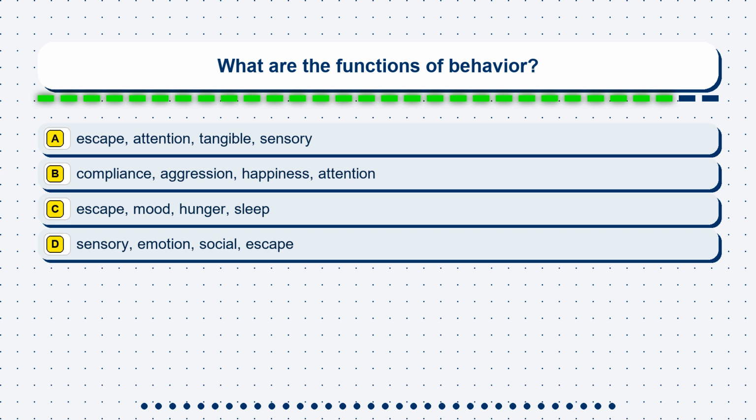Question 1. What are the functions of behavior? Option A: escape, attention, tangible, sensory. Option B: compliance, aggression, happiness, attention. Option C: escape, mood, hunger, sleep. Option D: sensory, emotion, social, escape.